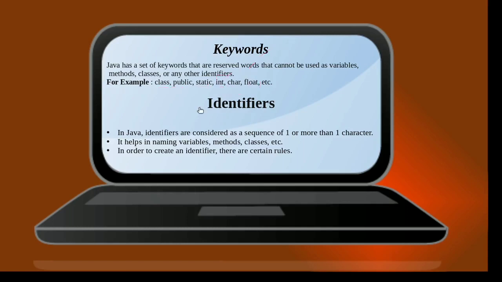Now coming over to identifiers. Identifiers are basically combinations of one or more characters, and they are used in order to name variables, methods, classes or any other identifiers. Well, there are some rules that are associated with creating an identifier. Let us now look at those rules.